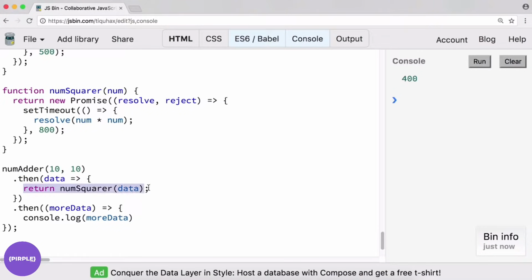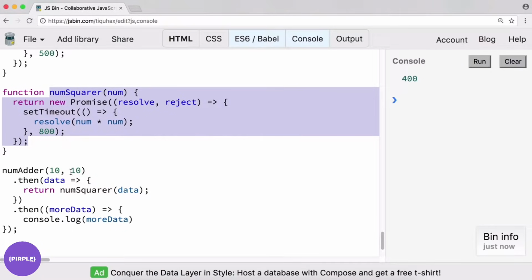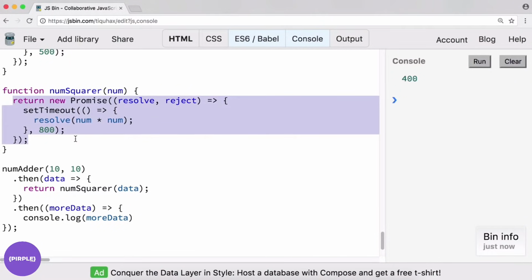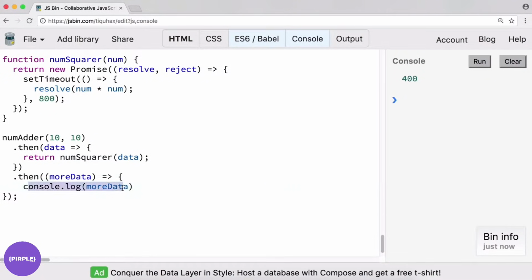Here we return another function, numSquarer, and we wait for that to come back. Once that comes back, we invoke this .then method, which just console logs out the number. And you do want to return here, by the way, because if you don't, it's just going to be undefined at this point, right? Just to demonstrate that. So we want to return that. And that way we have access to it when we get to our next .then statement.